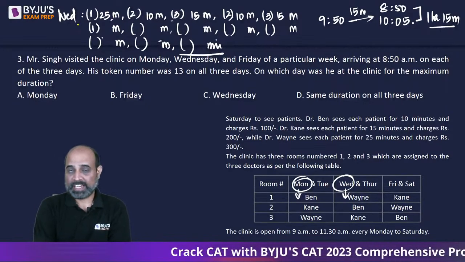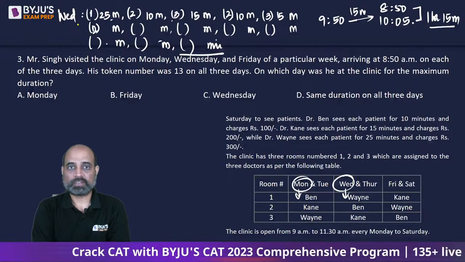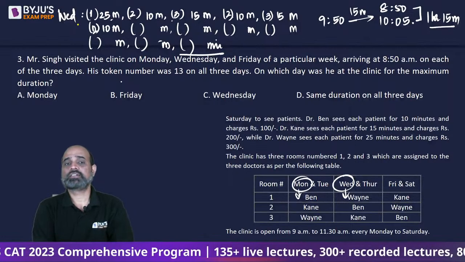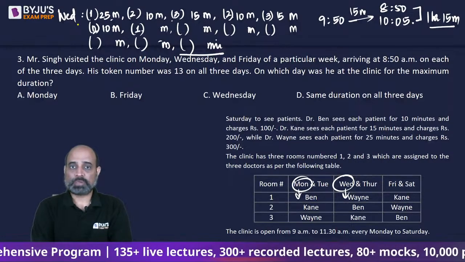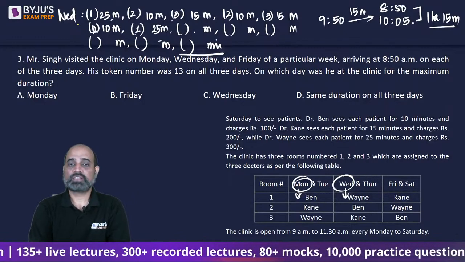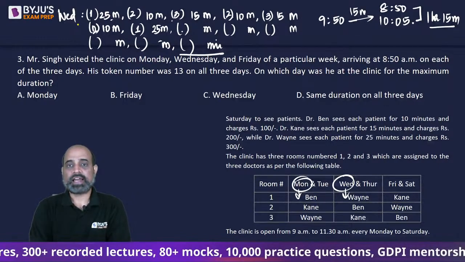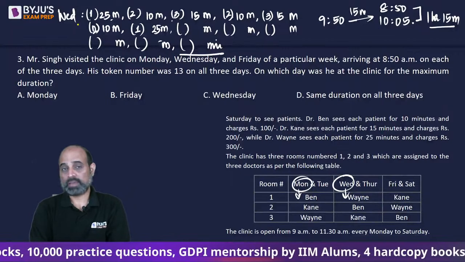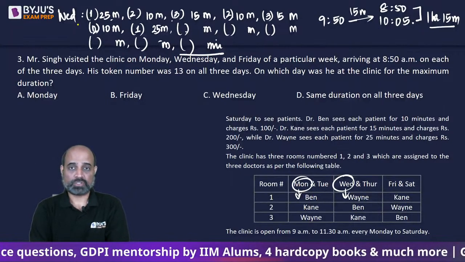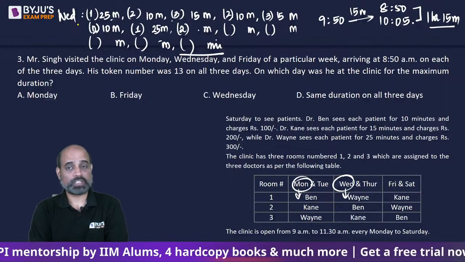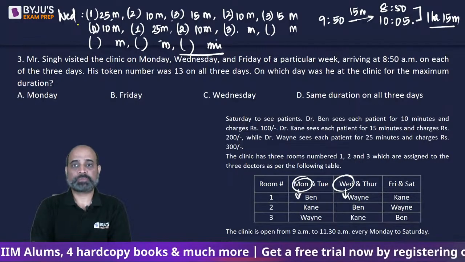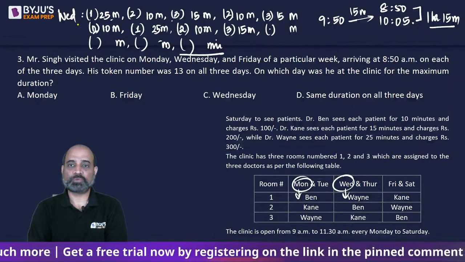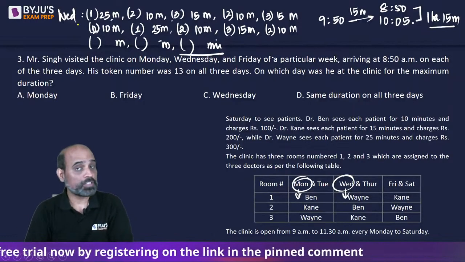The next room that is going to get empty will be room number 2 again. 10 minutes and 10 minutes, that's 20 minutes. So ये हमारा 10 minutes के लिए चला जाएगा. The next room that is going to get empty will be room number 1. The patient will be there for 25 minutes. Then at 9:30, room number 2 as well as room number 3 both are going to be vacant. So the next patient will enter room number 2, the numerically lesser number. Then the next patient will enter room number 3. Then the next patient will enter room number 2 because that will be empty at 9:40.